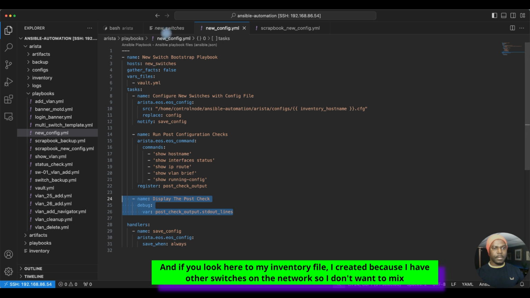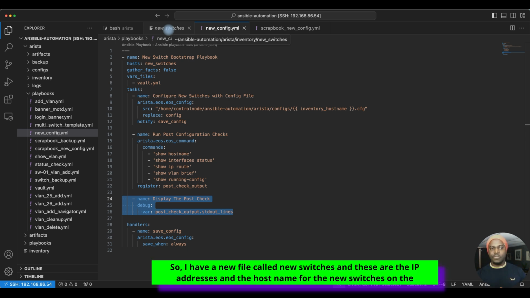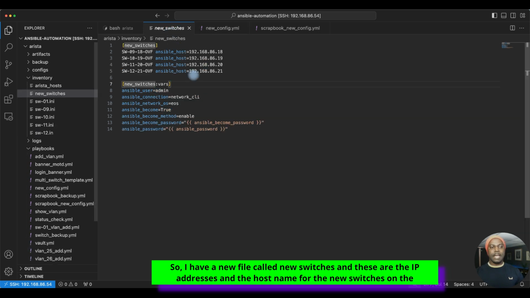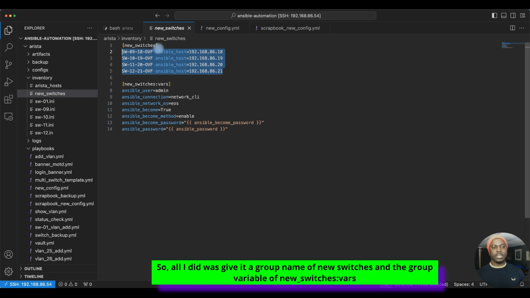And if you look here to my inventory file I created, because I have other switches on the network, I don't want to mix all of them together. So I have a new file called new switches, and these are the IP addresses and the host name for the new switches on the network. So all I did was give it a group name of new switches and the group variable of switches vars.